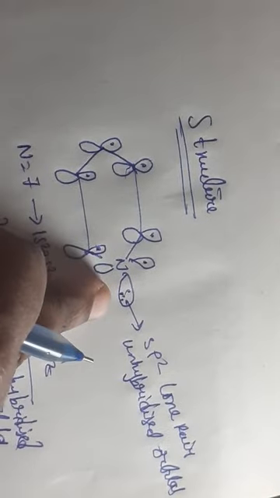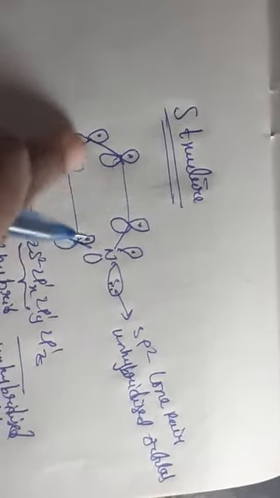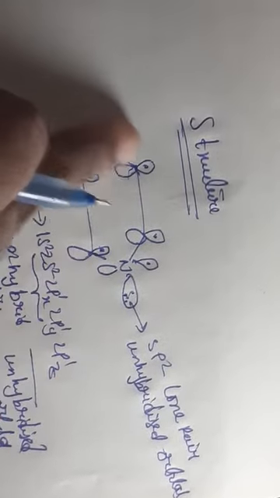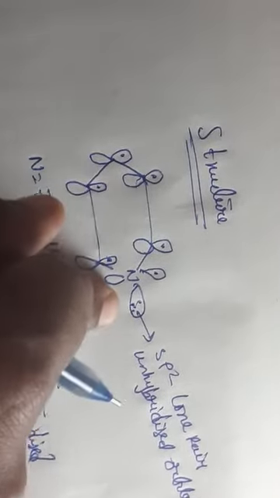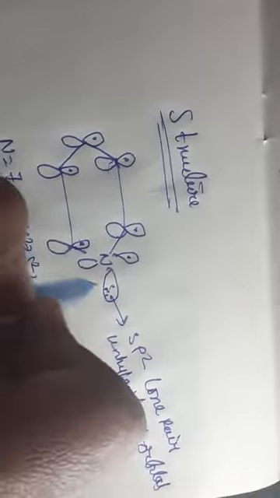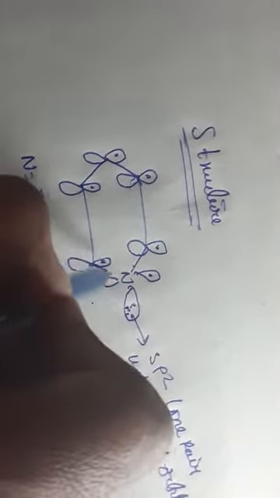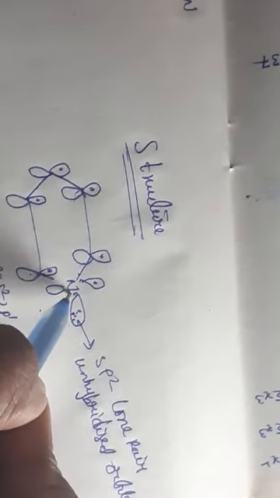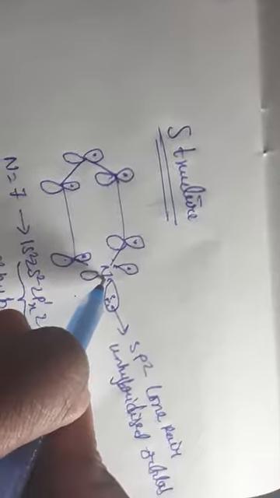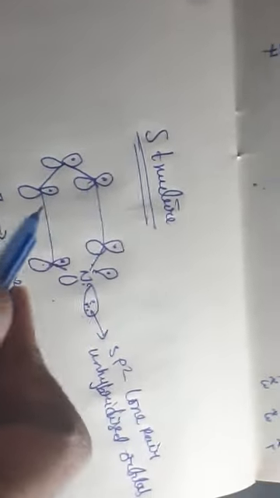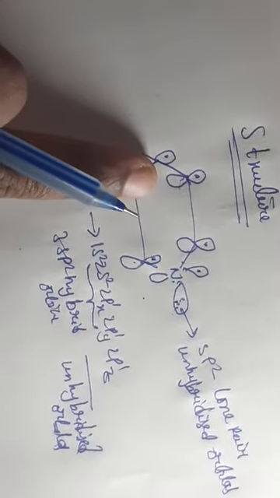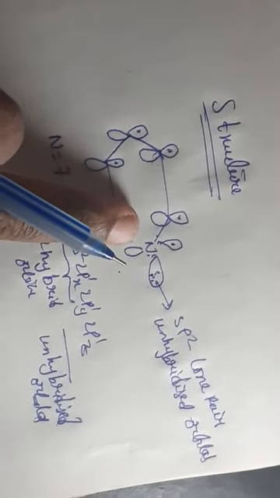Because this unhybridized orbital, the lone pair, is perpendicular to these hybrid orbitals. So that's why it is having more basic character compared to acidic character. It also shows 6 pi electrons, means 6 delocalization of electrons.